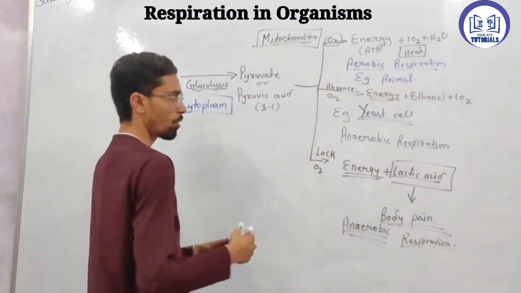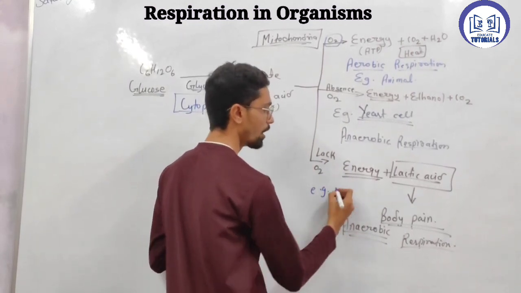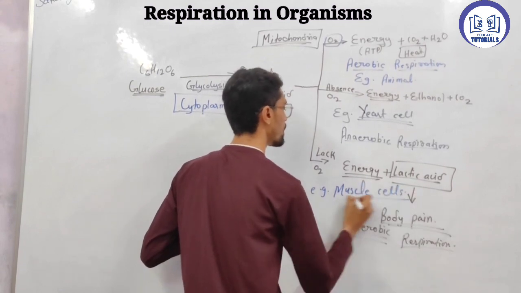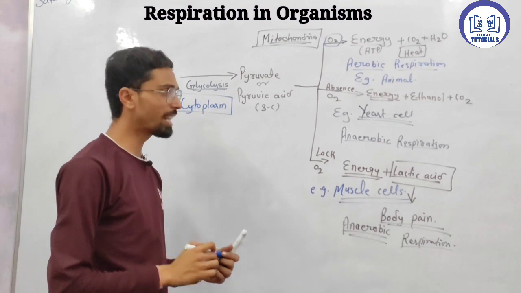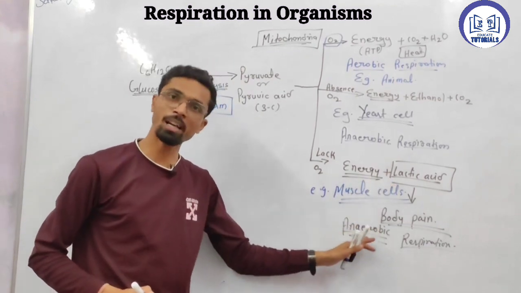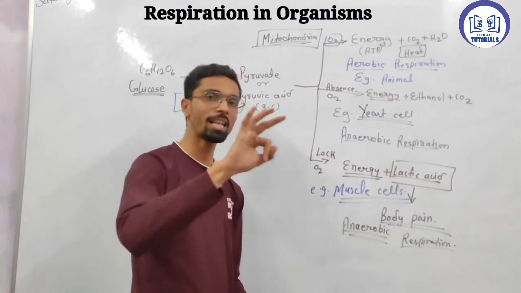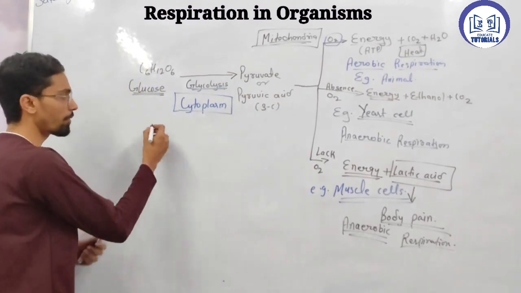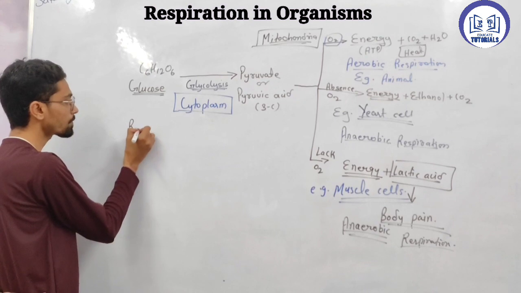Where does it take place? What is the example? Muscle cells. In a human or an animal, muscle cells carry out this type of reaction. So in respiration, first just keep in mind, what is the meaning of respiration? We'll see the definition.